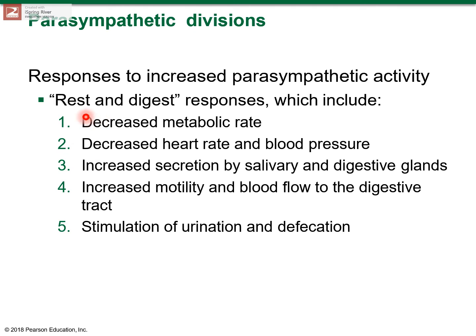Now, the main features of the parasympathetic nervous system include a decreased metabolic rate because it is the opposite, okay? Your body is calming down, so you don't need that much energy. So the metabolism rate decreases, the heart rate decreases, and the blood pressure decreases. And it increases secretion by the salivary and digestive glands.